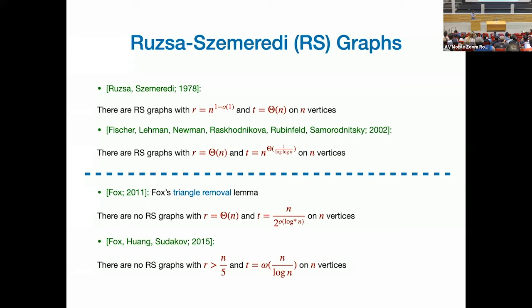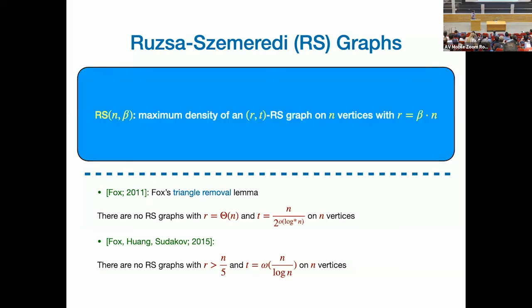And we know a slightly better bound of roughly n divided by log n if you want the induced matching to be very, very large. Okay, it's like almost half of the vertices are each time getting matched by it. Then you need to have even n over log n.